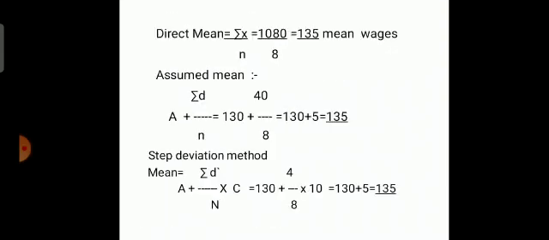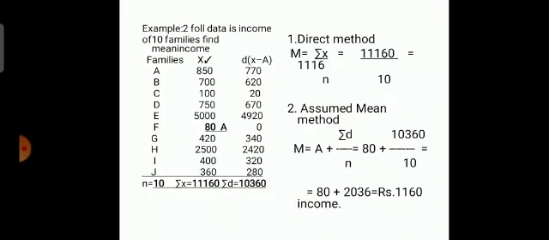Then put the values here. Step deviation method: a plus summation D dash divided by n, into c. So 130 is the assumed mean, then summation D dash you have got is 4, n is 8, into 10, the common factor.